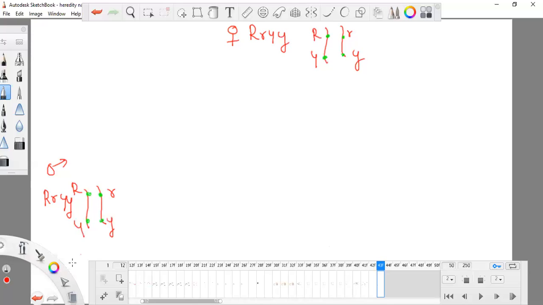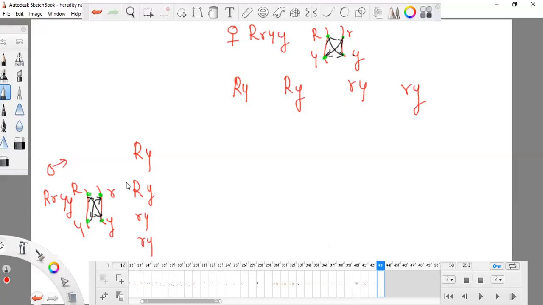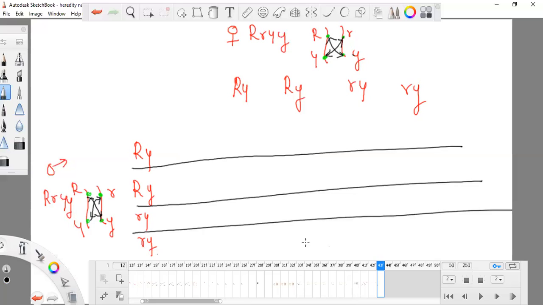Now this R can go with this Y, or this Y can go with this R, and so on. There are so many types of combinations. That's why I wrote the combinations RY, RY, RY and RY, and here RY, RY, RY and RY. The gametes will form with very unique and special combinations, and they can go in combination.